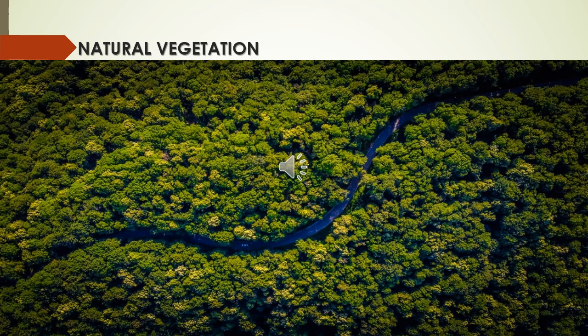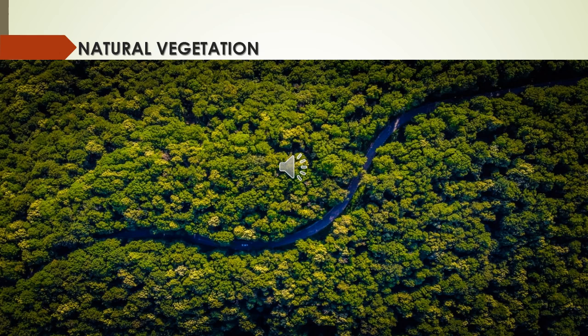Then the last one, natural vegetation. Till now we have discussed the factors that influence weather and climate. Natural vegetation means the forest cover. The trees release water vapor into the air and make it cool. Thus forest areas have a lower range of temperature throughout the year in contrast to non-forested areas. You have experienced it yourself. If you go to an area where more trees are seen during summer, you feel somewhat cool. Why? Because the trees release water vapor into the air, so the temperature becomes cool.